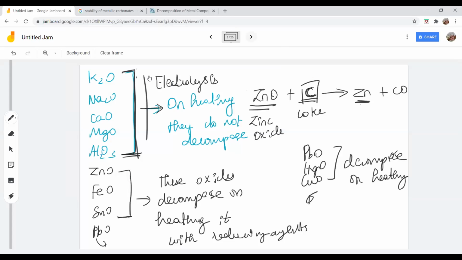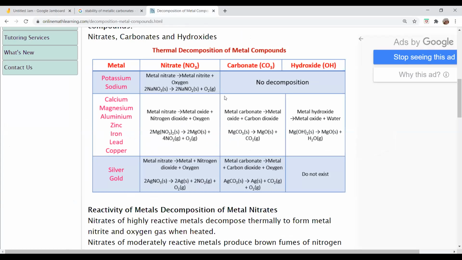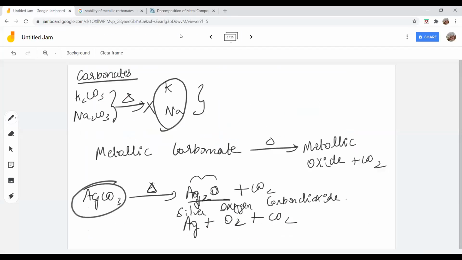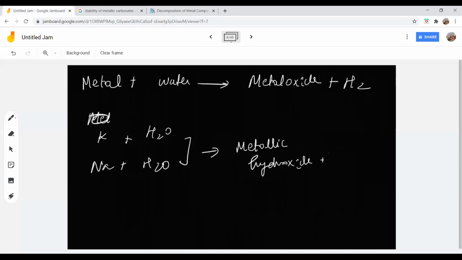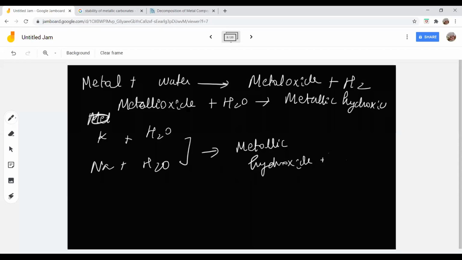Okay. Now, coming to the stability of metallic hydroxides. Potassium hydroxide and sodium hydroxide are highly stable. They do not decompose on heating. But all the other metallic hydroxides get decomposed to metallic oxide plus water. You understand? In general, when you add metal to water, they produce metallic oxide plus hydrogen. This metallic oxide, when you add it to water, produces metallic hydroxide.